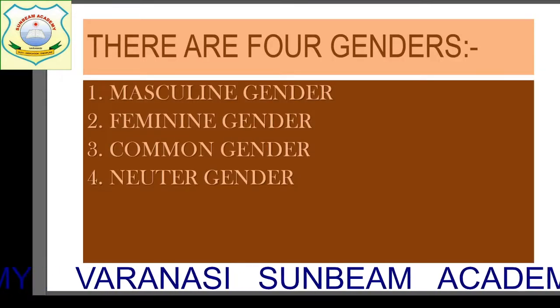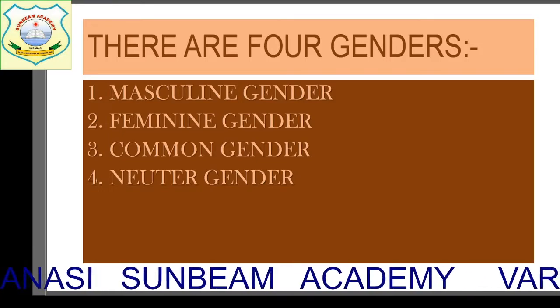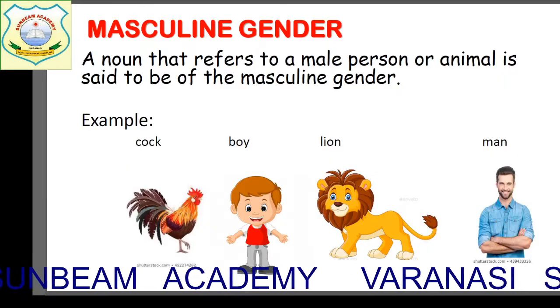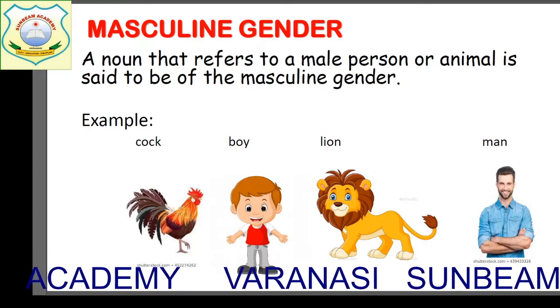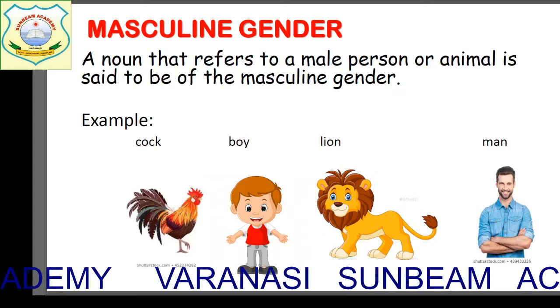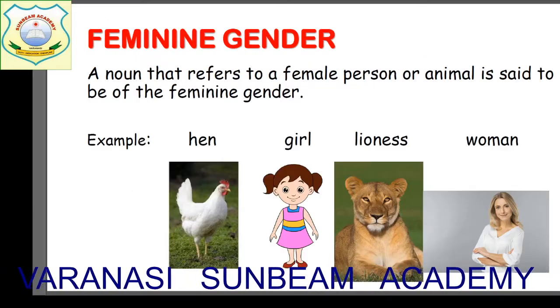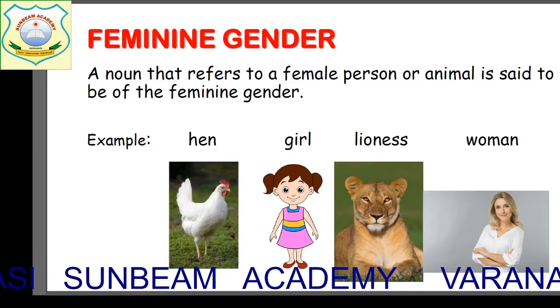Masculine gender, feminine gender, common gender and neuter gender. Okay? So what is masculine gender? Masculine gender refers to male person or animal. Next is feminine gender. Feminine gender refers to female person or animal.